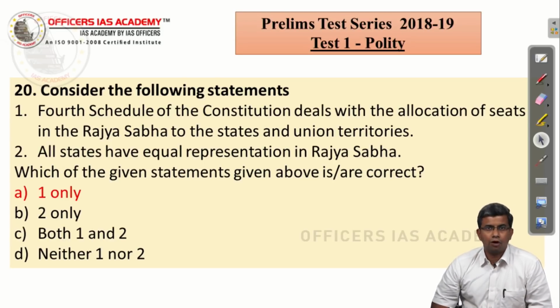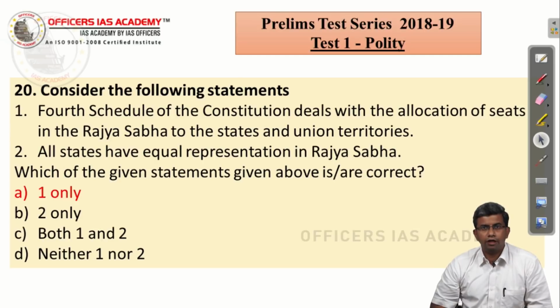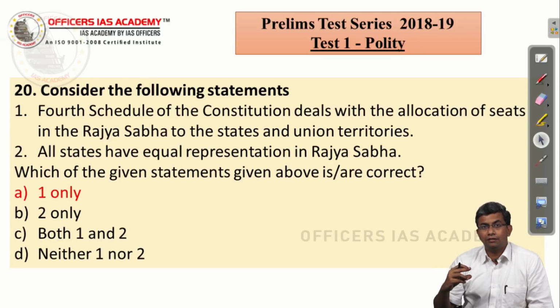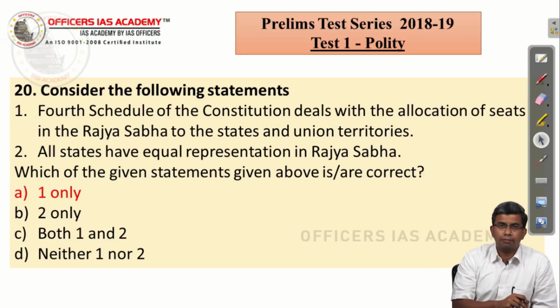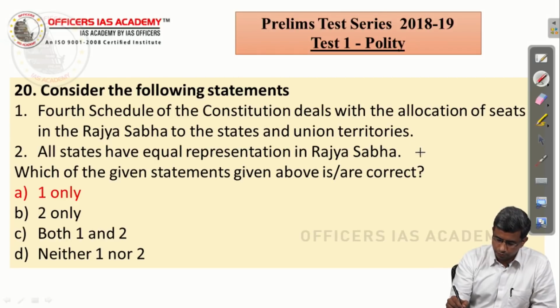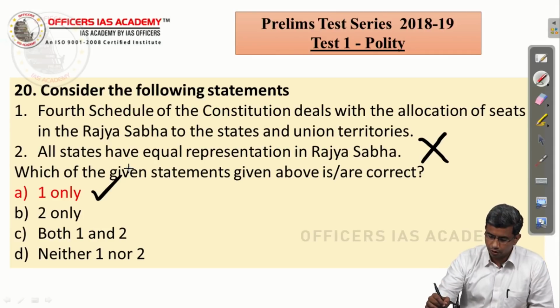One of the non-federal features of the Indian Constitution is that unlike the US Senate, where every state has equal representation, in India the Council of States has unequal representation of the states. So the second statement, which says all states have equal representation in the Rajya Sabha, is wrong. So the correct answer is A, 1 only.